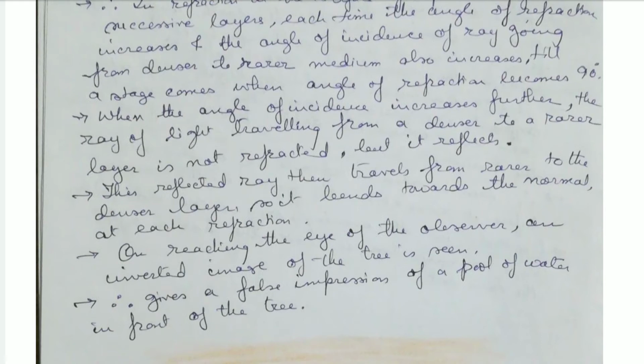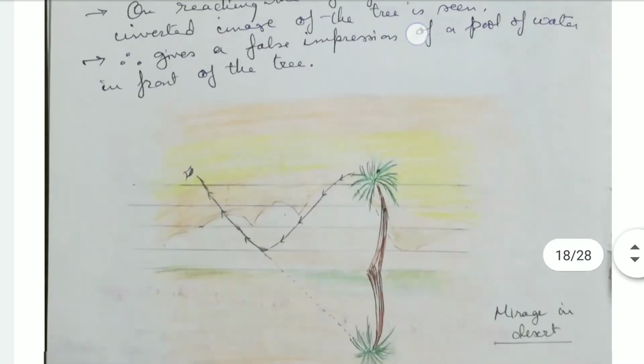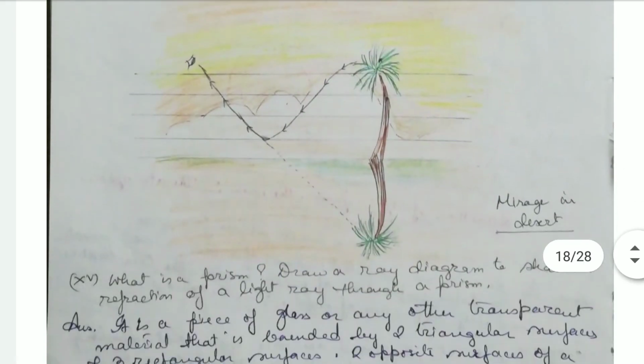Now what happens, it is bending towards the normal. That means there is a total reflection happening. On reaching the eye of the observer, an inverted image of the tree is seen, and that gives a false impression of a pool of water in front of the tree. This is the thing which is happening.